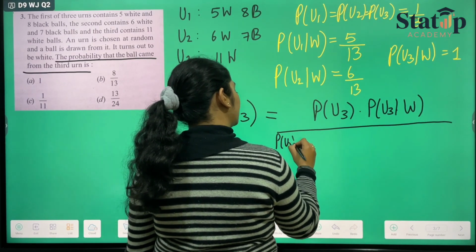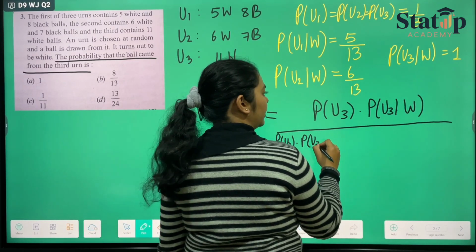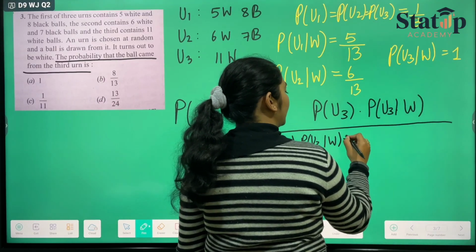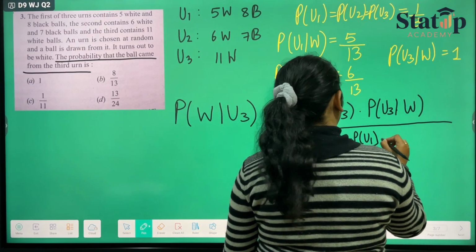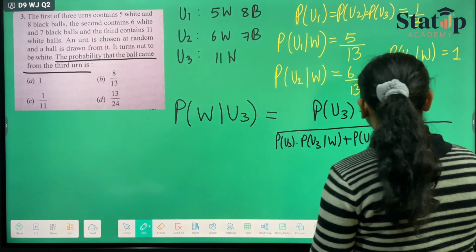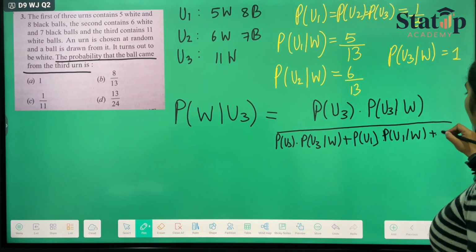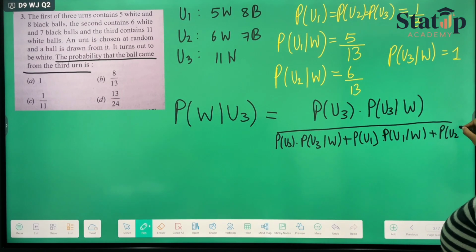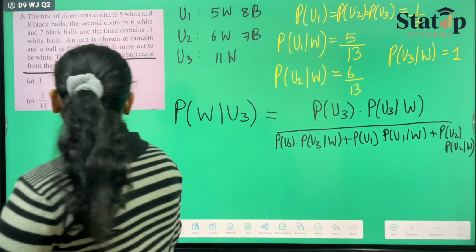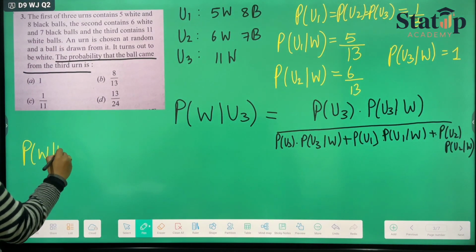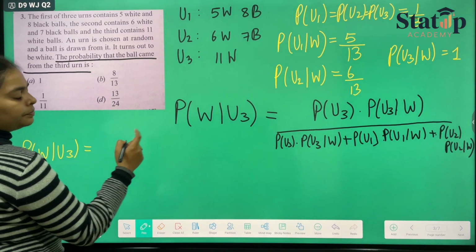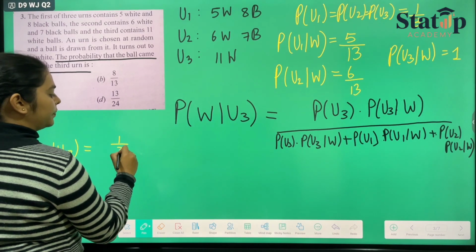Probability of urn 3 into probability of urn 3 given white ball, plus probability of urn 1 into probability of urn 1 given white ball, plus probability of urn 2 into probability of urn 2 given white ball.